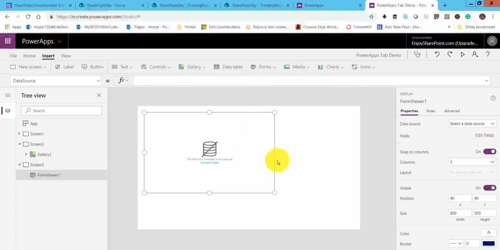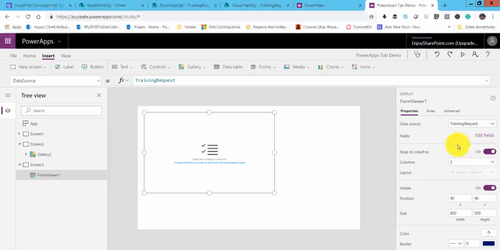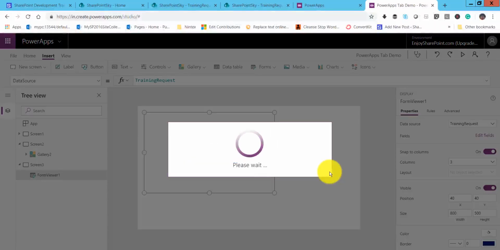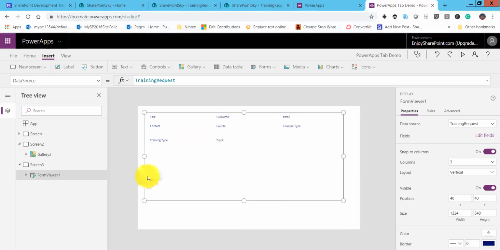Click on that display form, and we will connect to a data source. Select our data source, which will be our training request data source. Now it will open the screen details, and it will come like this only. This is how the third screen will come.